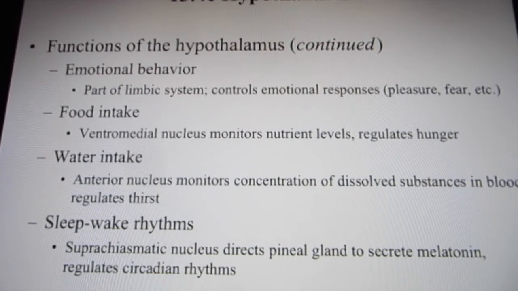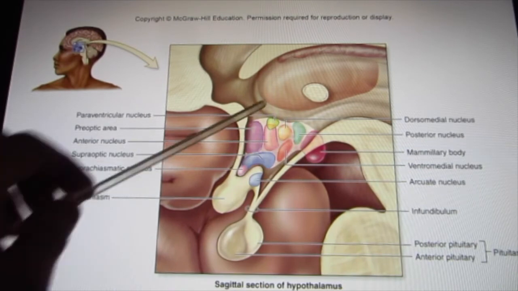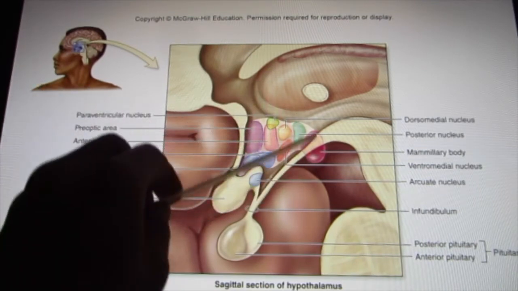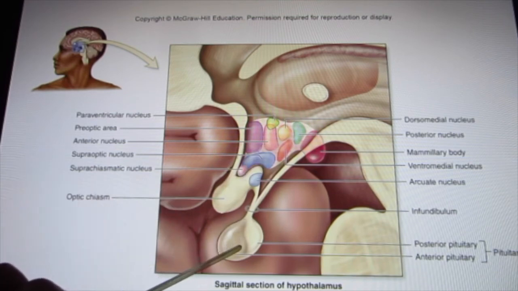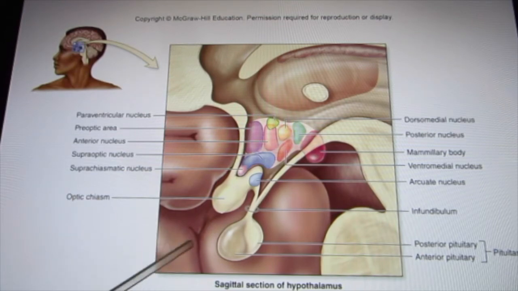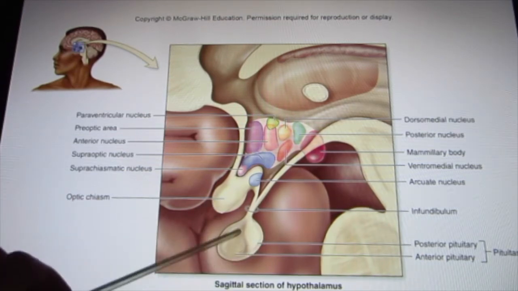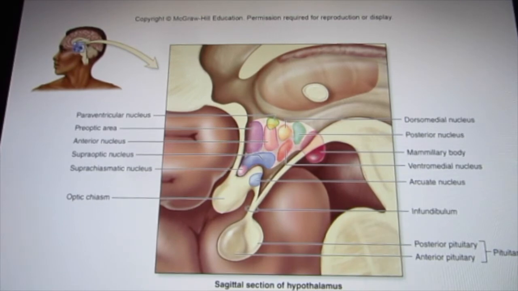I'll leave it to you. So the hypothalamus is this area. It controls the pituitary gland, and the pituitary gland sits in the sphenoid bone. When we talk about the sphenoid bone, the center is called the sella turcica. And that's where the pituitary gland sits.